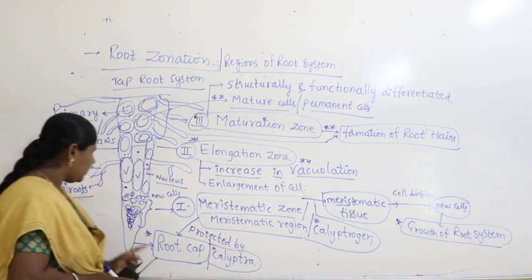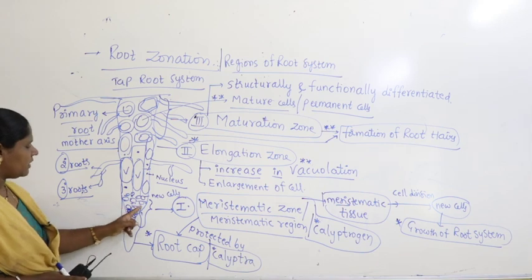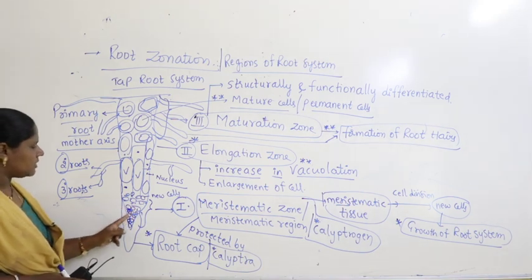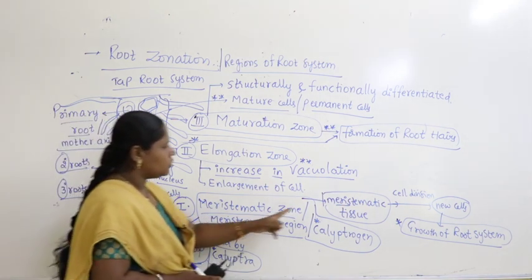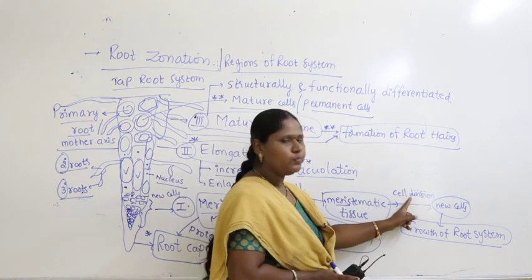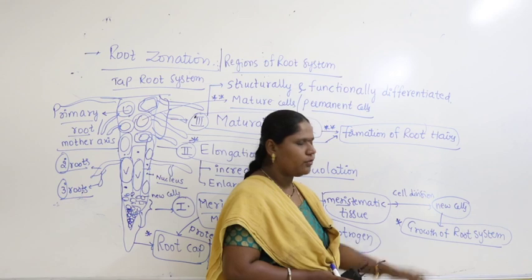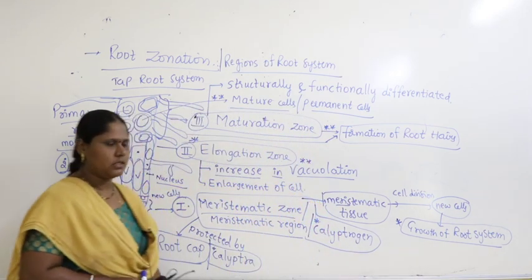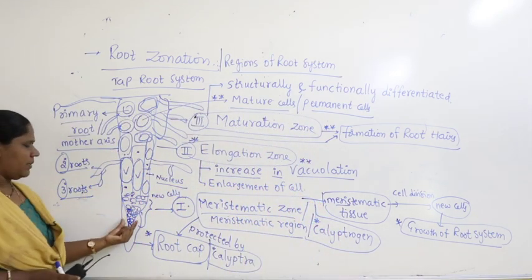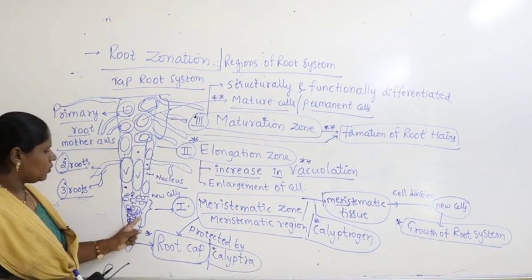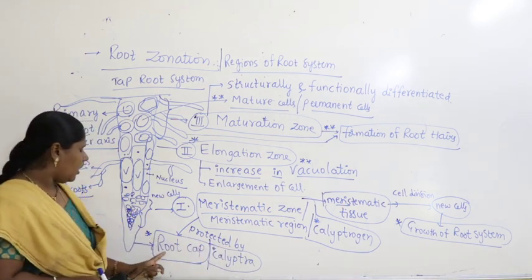Why? At the tip of the root system you find meristematic cells. These meristematic cells undergo cell division, leading to formation of new cells. That is how they contribute to the growth of the root system. In some plants, the meristematic zone is protected by a root cap.